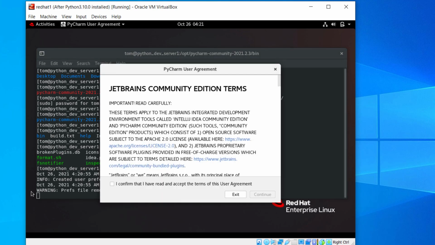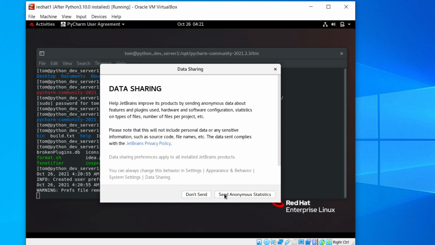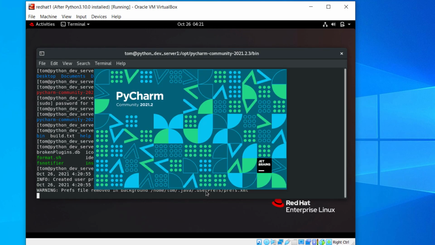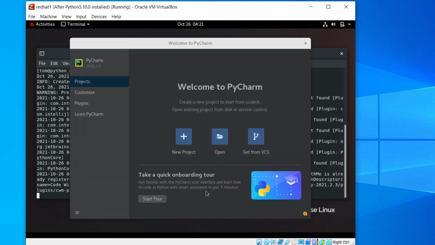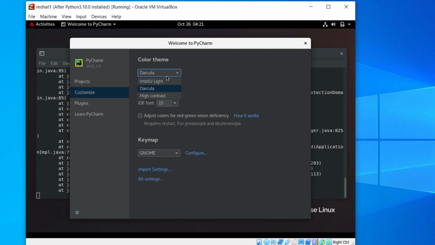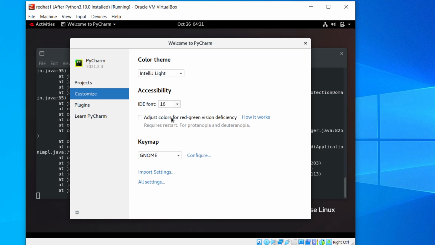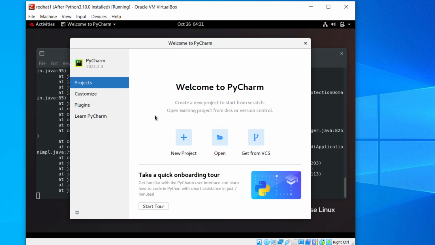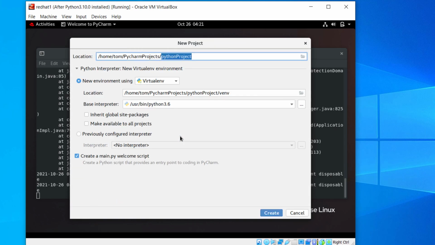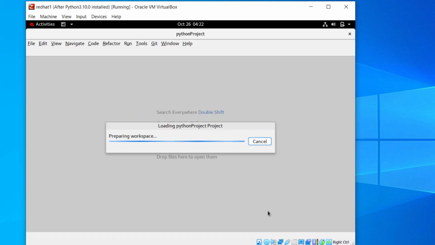The graphical interface shows up. Click Customize. Adjust the color scheme and the font size to your preferences. Click Projects. Then New Project. Accept default parameters for our first project. Click Create to create a new project.